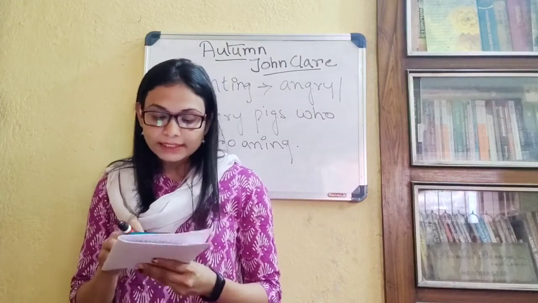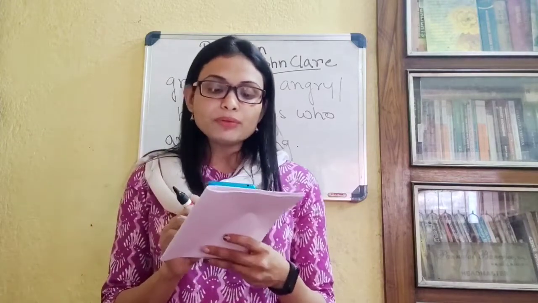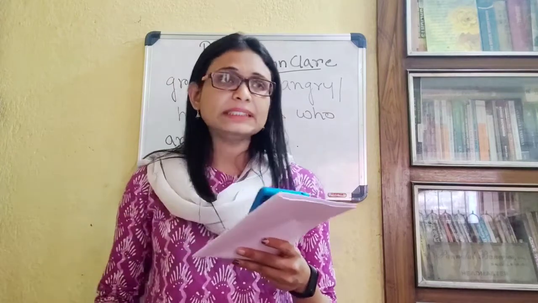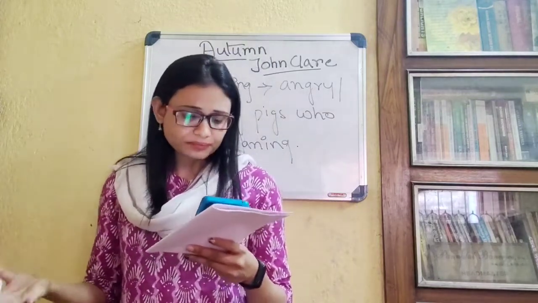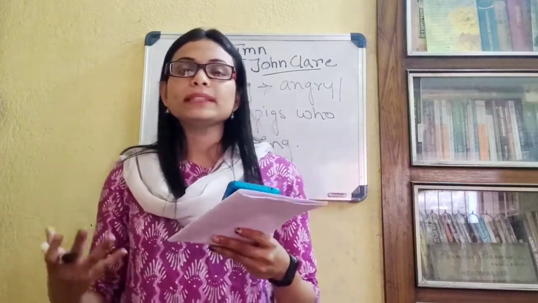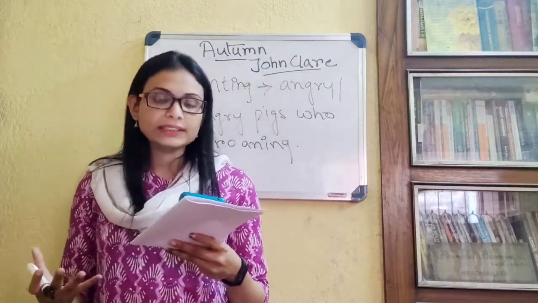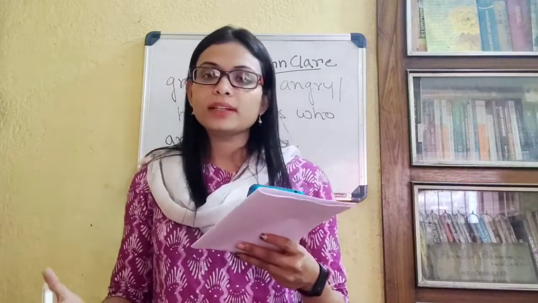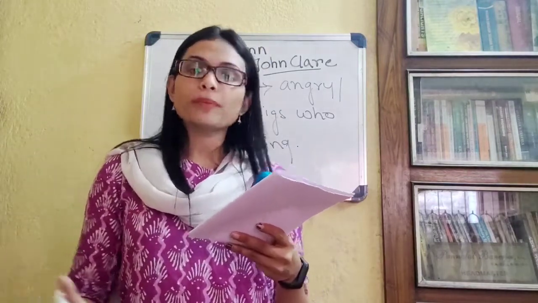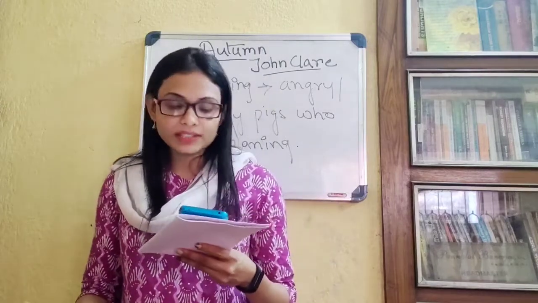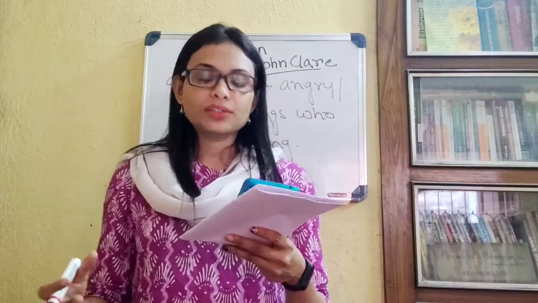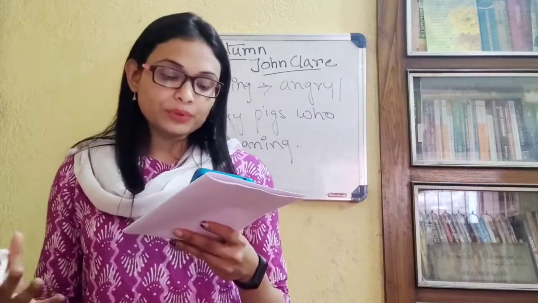So we can see that this whole poem is about the beauty of nature. This whole poem is about trees, birds, pigs, fruits, leaves, wind. These are all natural things. And the poet John Clare is a master of writing poems on the autumn season, describing the countryside and its beauty.